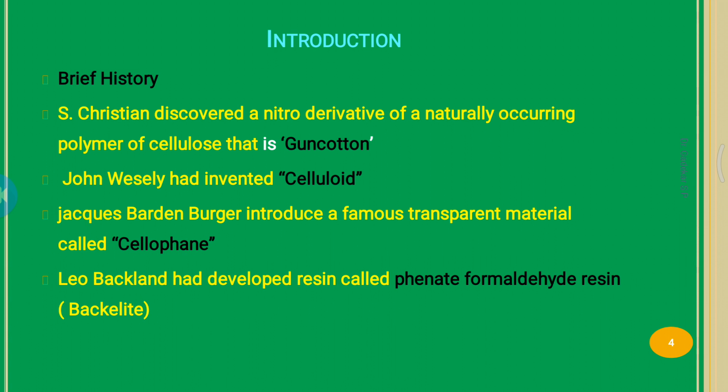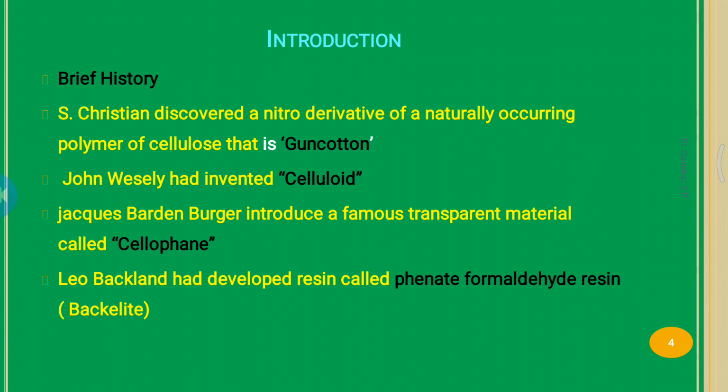Synthesis of gun cotton polymer. Christian Schönbein discovered a nitro derivative of a naturally occurring polymer, cellulose, that is gun cotton.